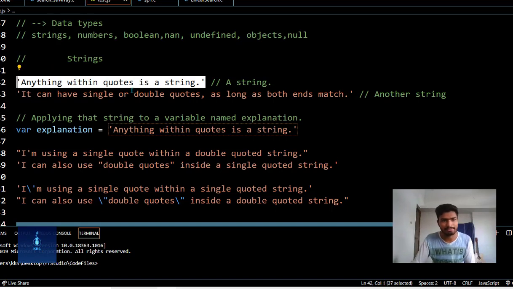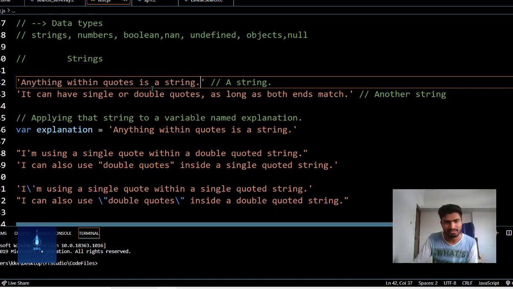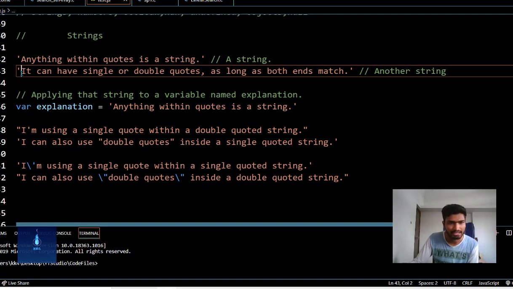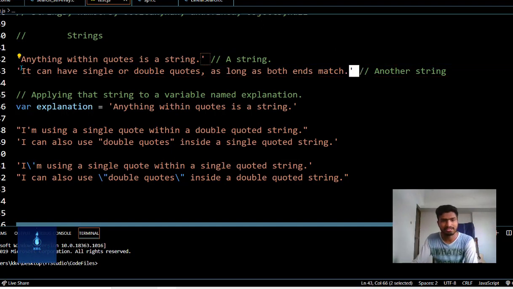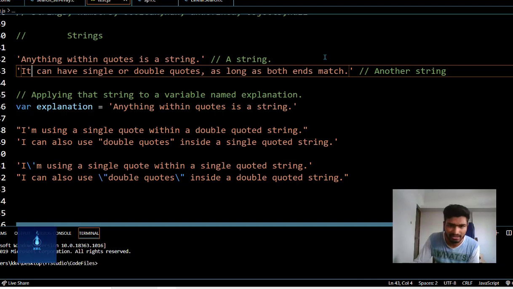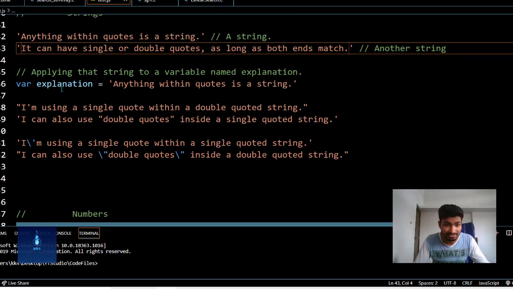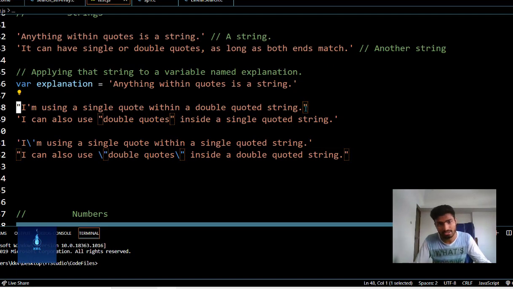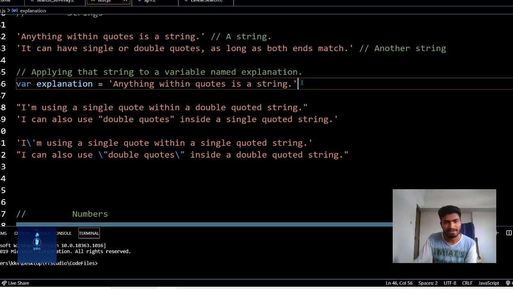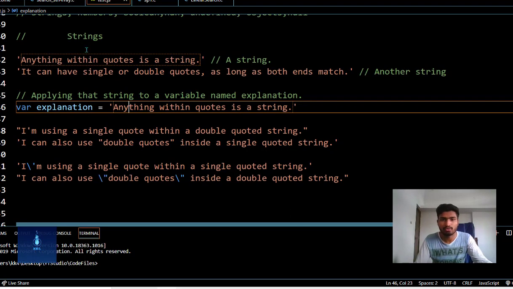I'll explain this with an example. Anything within quotes is a string. We have encased this string inside single quotes. The next one can have single or double quotes as long as both ends match. If the string starts with a single quotation, then it must end with a single quotation, and if it starts with a double quotation, then it must end with a double quotation. Now we'll assign this string to a variable, explanation, equal to 'anything within quotes is a string'. It explains itself. Since a string starts and ends with a quote, what if you want a quote within a string?